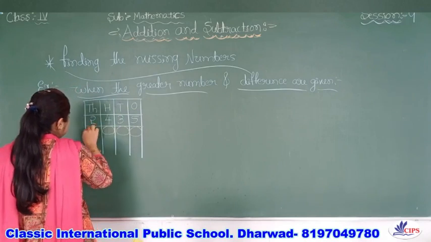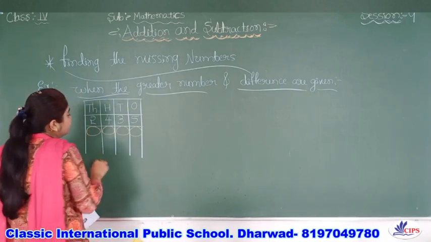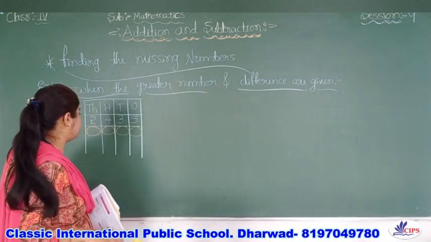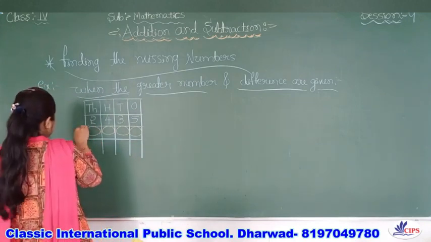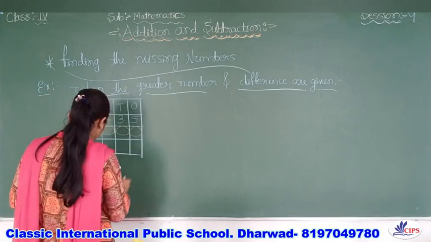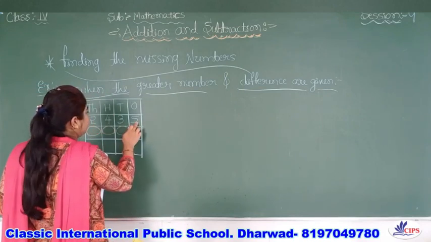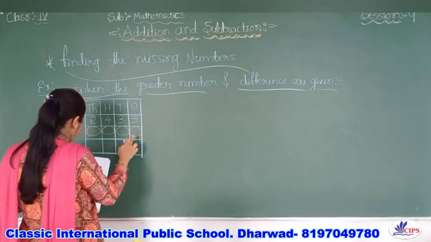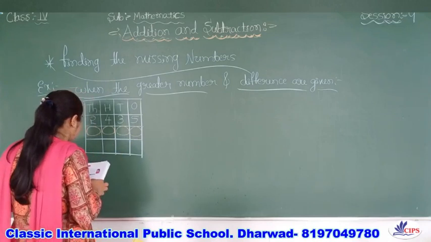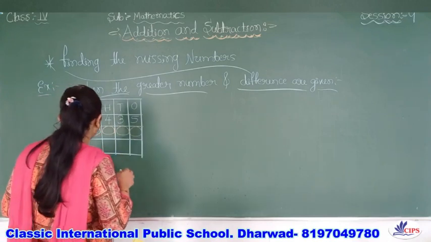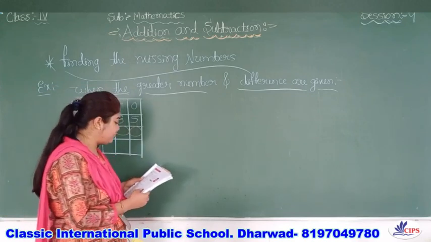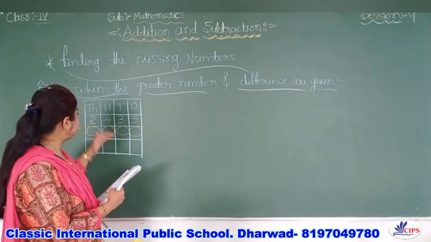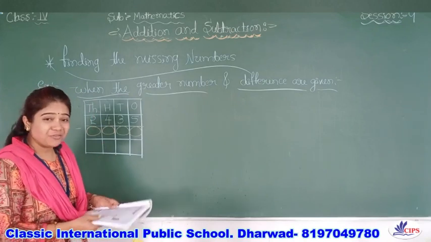These are the missing numbers. We have to find this missing number. That is the important part here. So, you know very well, this is a greater number, this is a smaller number, and this is a difference, right?